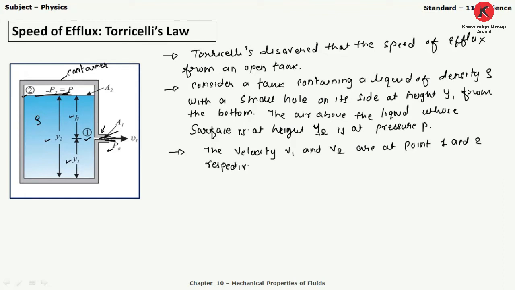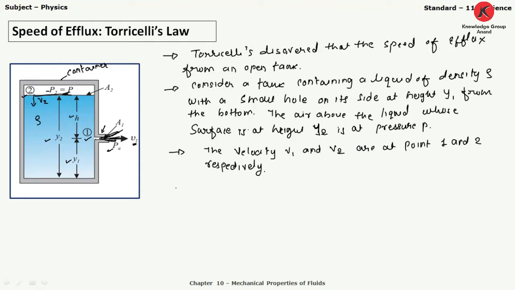This is very simple, and we can also see from the figure that the velocity of the fluid at the hole is v1. Now when the fluid comes out from this narrow hole, the level of the fluid also has a velocity in this direction, and that velocity we have considered as v2.